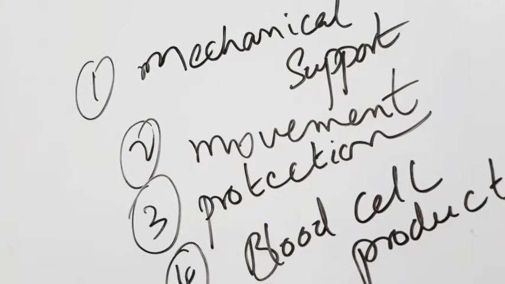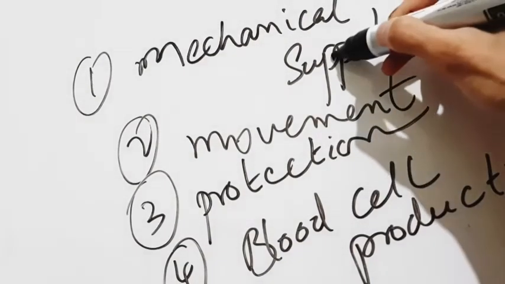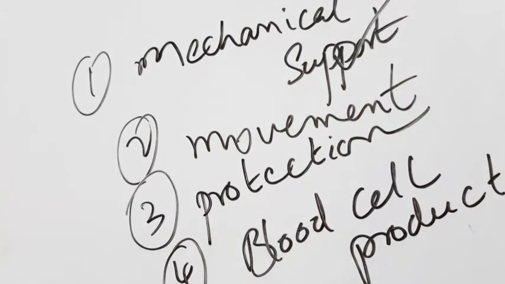Vital function means very important function. The main vital function of the skeletal system is that it gives mechanical support. We are getting the support because of our bones, our muscles, our cartilage, tendons, ligaments. Because of that we are getting support to move, to walk, to sit, to stand. For all this we are getting the support from our skeletal system.